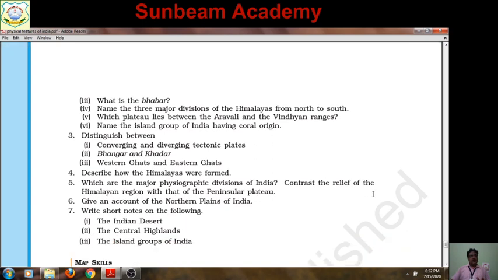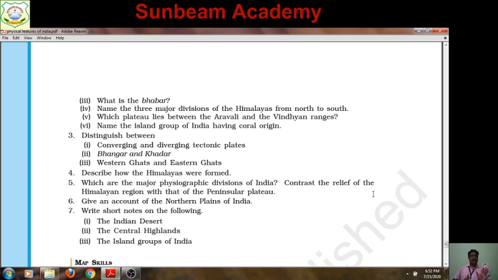A short note about the Indian desert, Central Highland, the island groups of India, all are given in notes. So it is my request and suggestion as well as my instruction that you have to write only notes. They will be sent to you in PDF. Only notes you need to note down in your notebook. You do not have to do any question answer, any multiple choice question answer. No need to write anything extra. Only the notes that I will send you have to be written in your notebook.